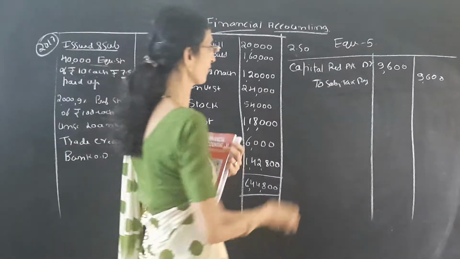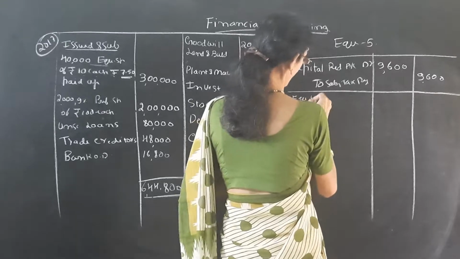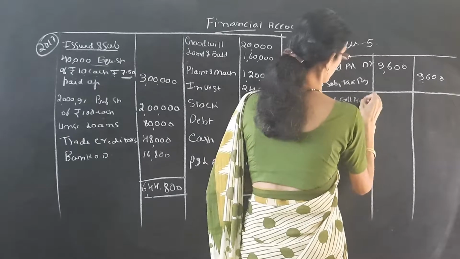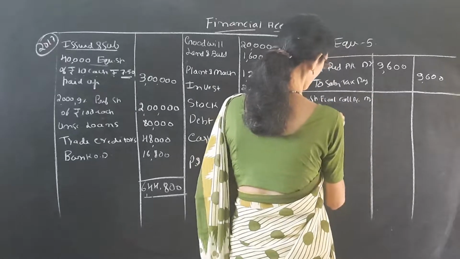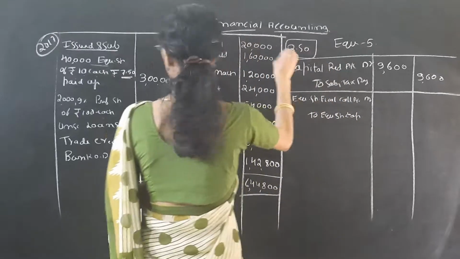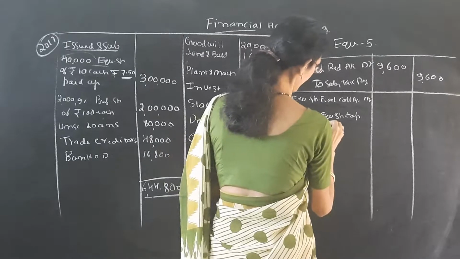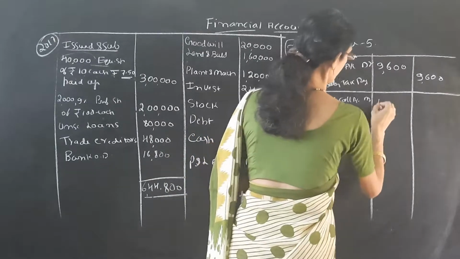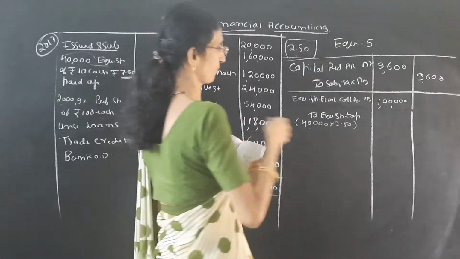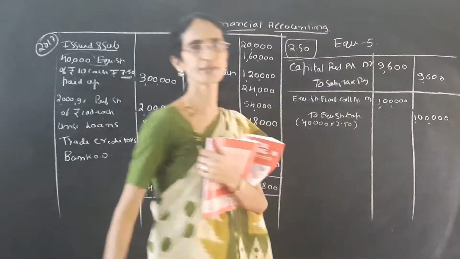So the entry for making the final call is equity share final call account debit to equity share capital account. So we have to call 2 rupees 50 paisa. Number of shares is 40,000. So 40,000 into 2.50, that is 1 lakh rupees. So it is for the final call money due entry.